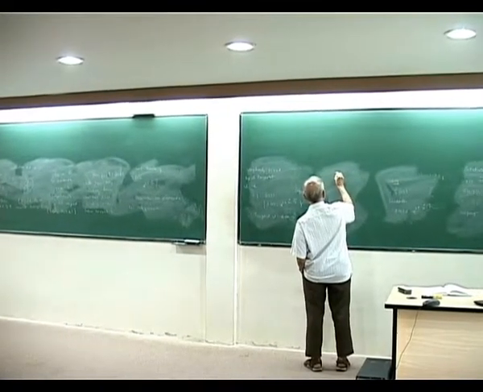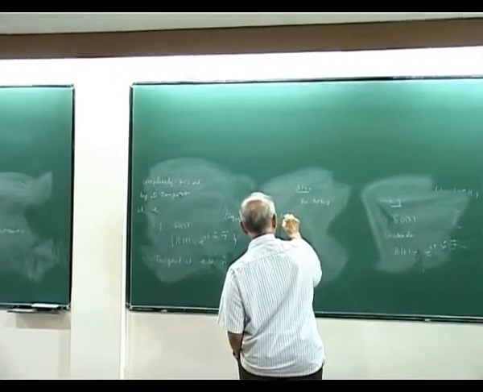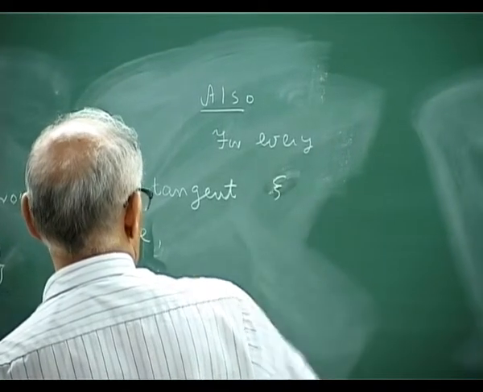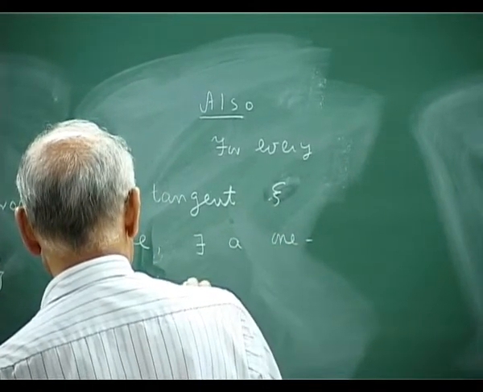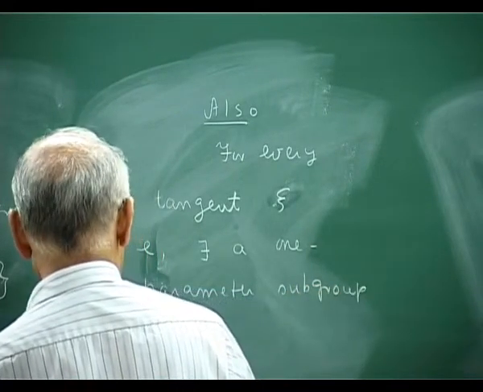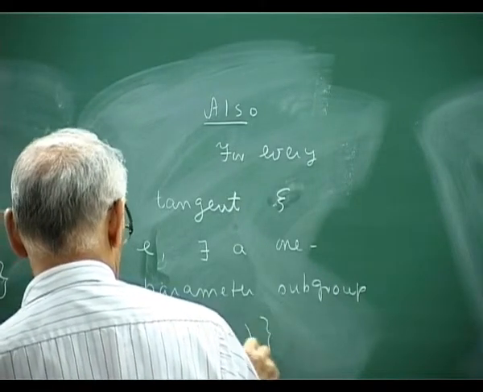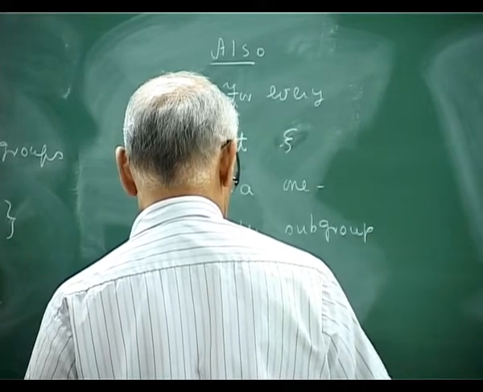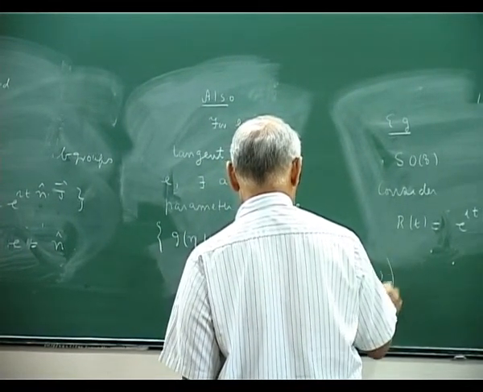Then another theorem is also: for every tangent psi at the origin, at E, there exists a one parameter subgroup, you may call it g of eta of t, such that g of eta of t1 times g of eta of t2 is g of eta of t1 plus t2.